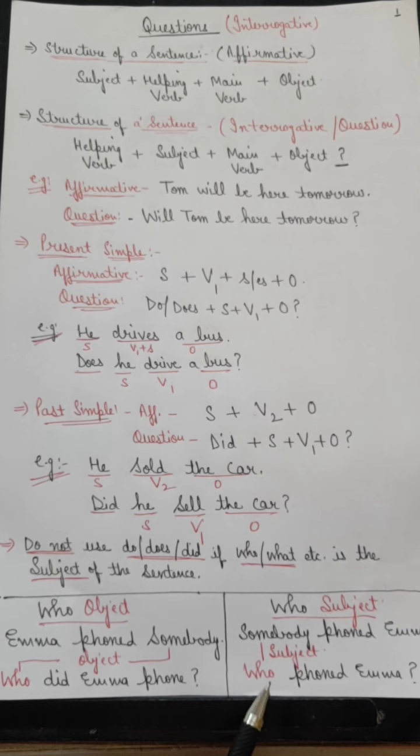Because who is the subject in this sentence, not the object, and the rule says if who is the subject of the sentence, we do not use do, does or did. I have taken the example of past simple, did, in this example, but this rule also applies to do and does as well.